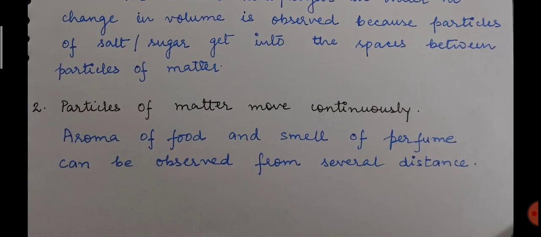Now point number 2 is: particles of matter move continuously. This we have also discussed, with a lot of examples like agarbatti. The aroma of food and the smell of perfume can be observed from a distance. It is because the particles of matter move continuously. Suppose food is kept somewhere, then the particles of food mix with air. In the same way, we can smell perfume from several meters away, because particles of perfume also mix with air and keep moving continuously, and that is how they reach farther places as well. So this is about the second property.